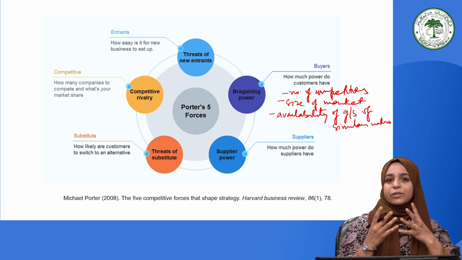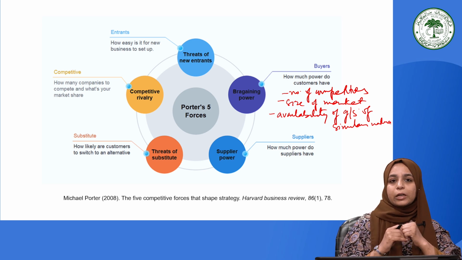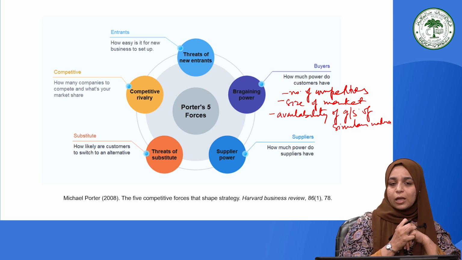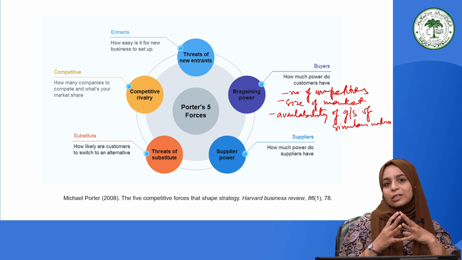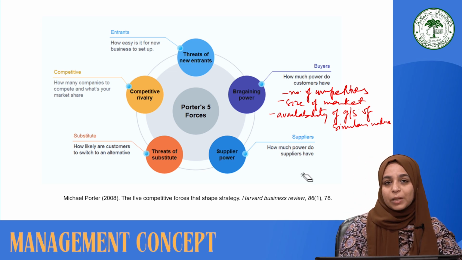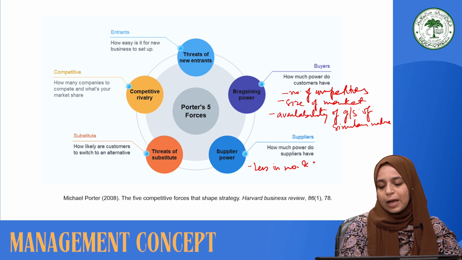So if any of these factors are there, or there are more rival firms, there is a chance that the suppliers are going to shift to the other because of the competitive nature of the market. In that case, the suppliers will be stronger, and it will be disadvantageous for a firm to compete. So various factors that will make the suppliers stronger are when they are less in number and supply quality raw material.